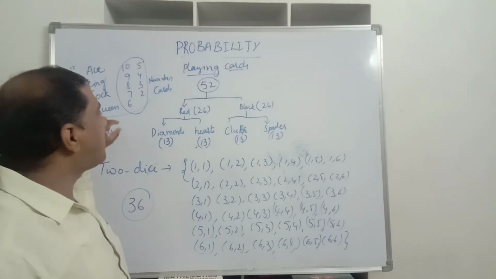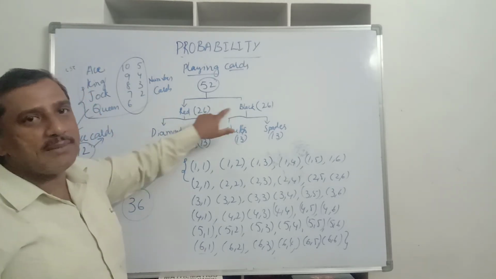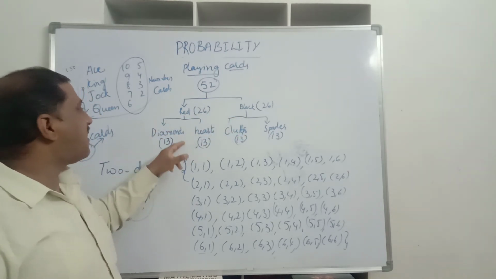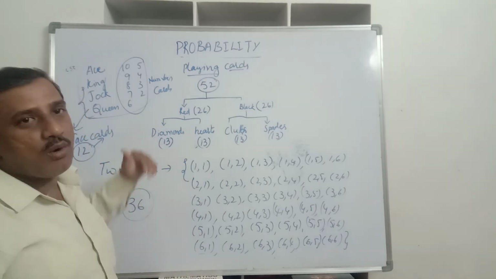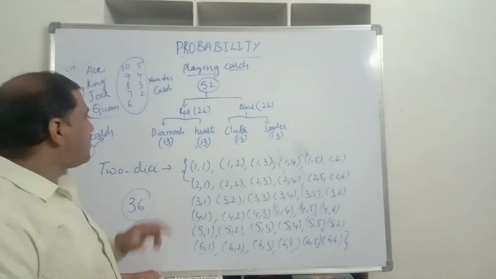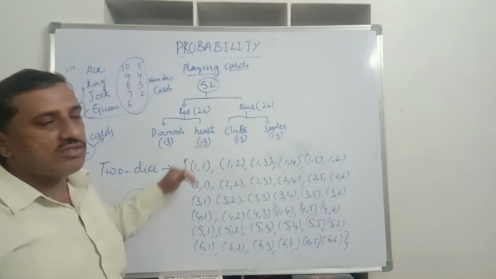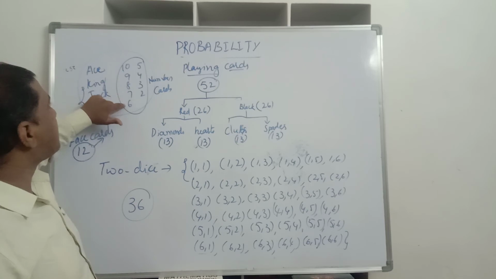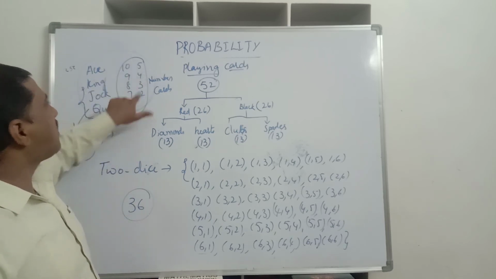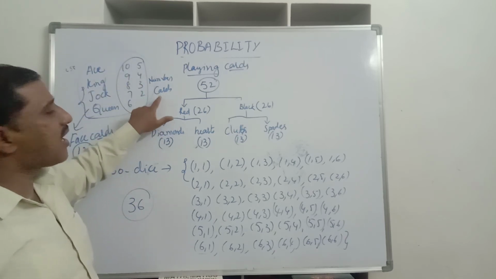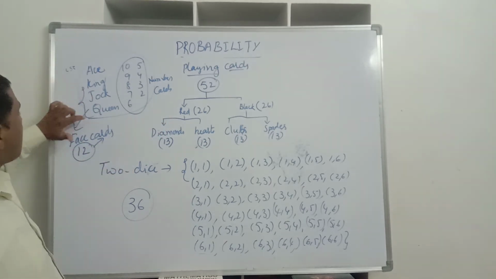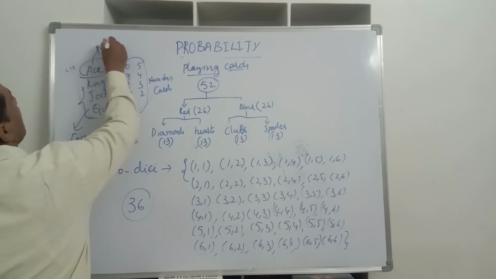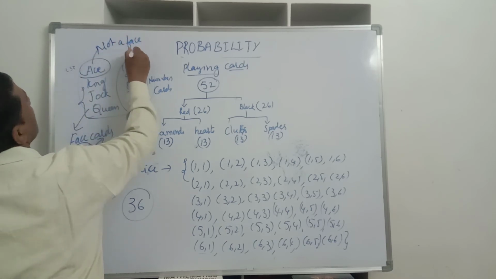Based on the color, it is differentiated as 2 types of cards, that is red and black. Based on their shape, it is diamond, heart, club and spades. 4 types of cards are classified, and in each type we have 13 cards: ace, king, jack, queen, 10, 9, 8, 7, 6, 5, 4, 3, 2. The cards from 10 to 2 are known as number cards. King, jack and queen are known as face cards. Ace is not a face card.